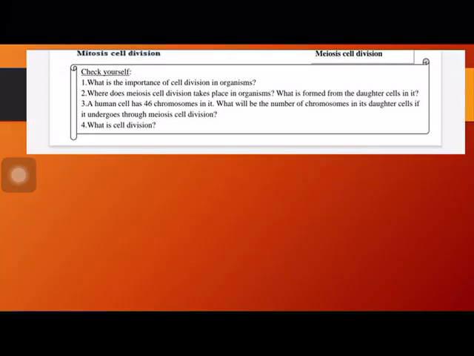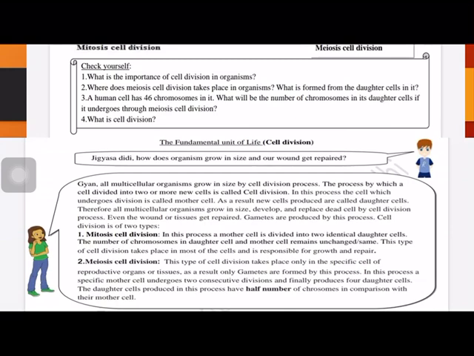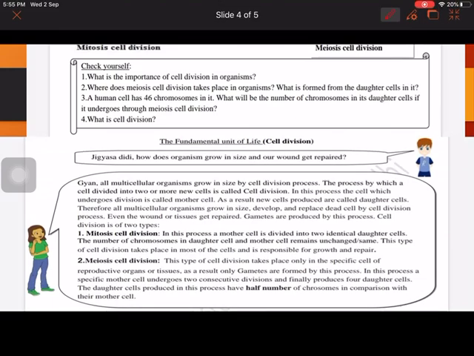So now check the question answers. What is the importance of cell division in organisms? We can check these answers from this sheet easily. The process by which a cell divides into two or more cells is called cell division, and cell division helps growth in shape and size. The main function of cell division in organisms is the repair of wounds.